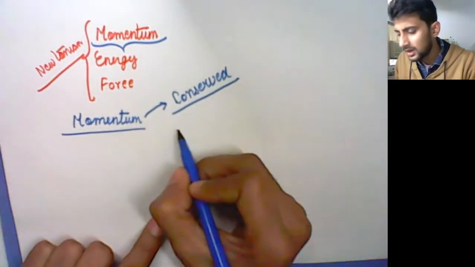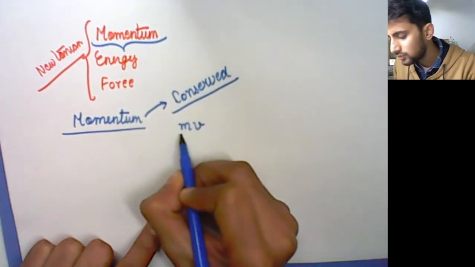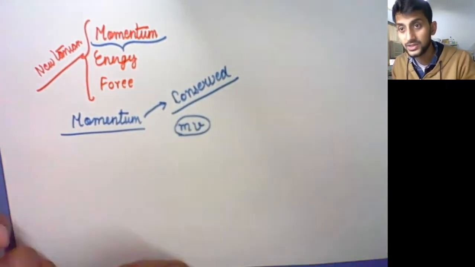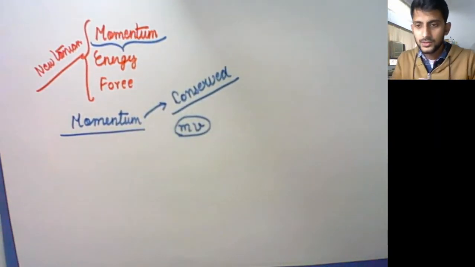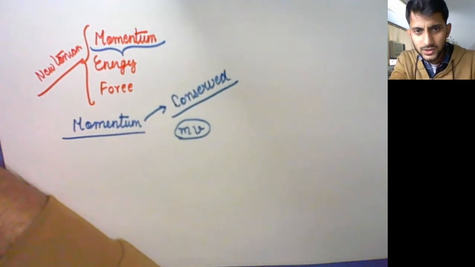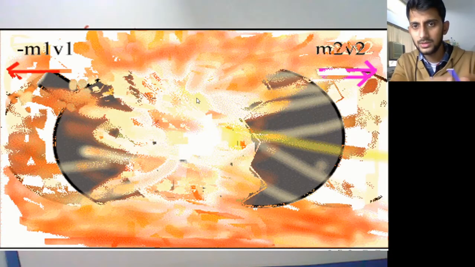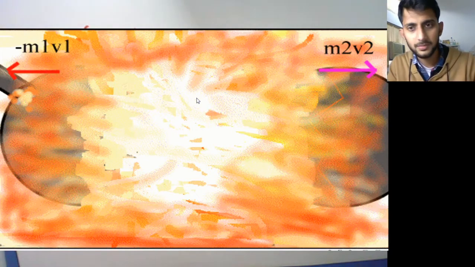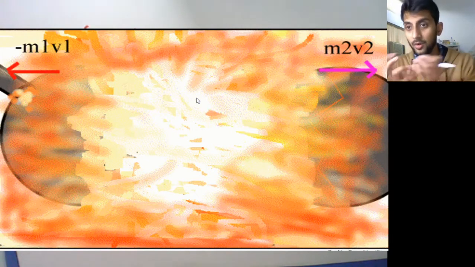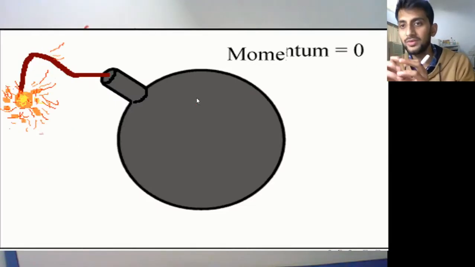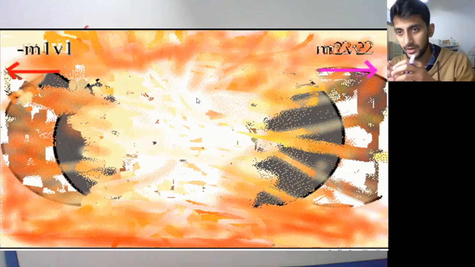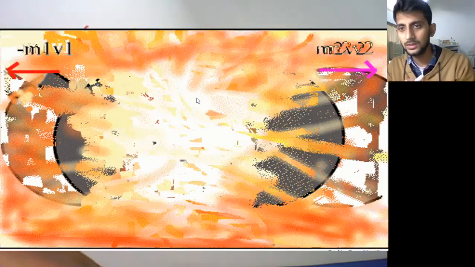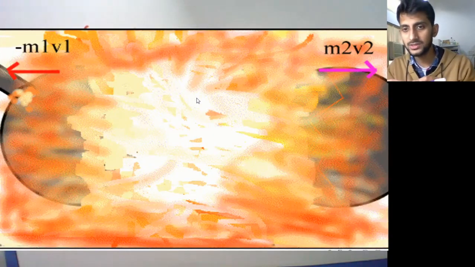The actual formula of momentum is mass into velocity, and this remains conserved. So we have a few slides over here. We have a bomb, which is, let's say, of mass m, and it is not moving, so velocity is 0. If its velocity is 0, then its momentum is also 0.